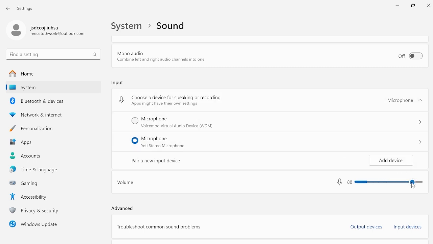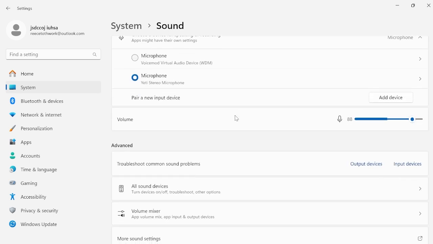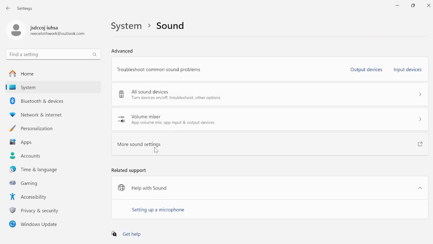Now, if you have this slider turned up too high, then it can distort your voice and cause a kind of crackling sound in the background. So I'd recommend setting this number to around about 80 to 90. And then scrolling down to the bottom here and coming into more sound settings.